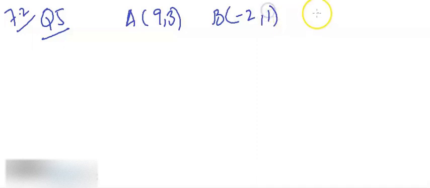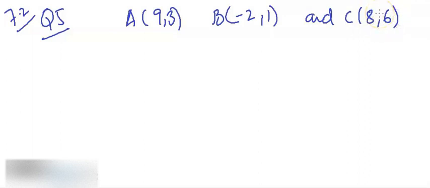Okay, so let's move to question 5. Question 5 says that the three vertices of a parallelogram ABCD are A is 9, 3, B is minus 2, 1, and C is 8, 6.